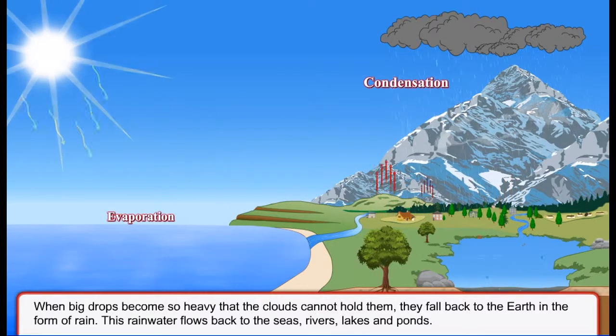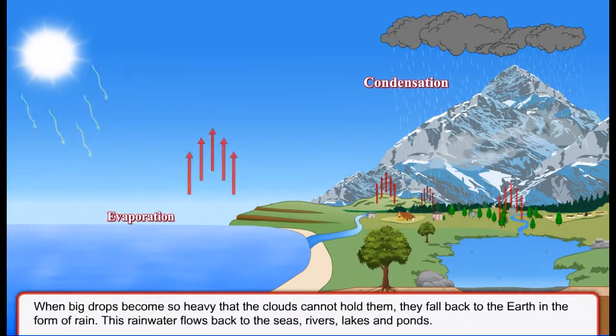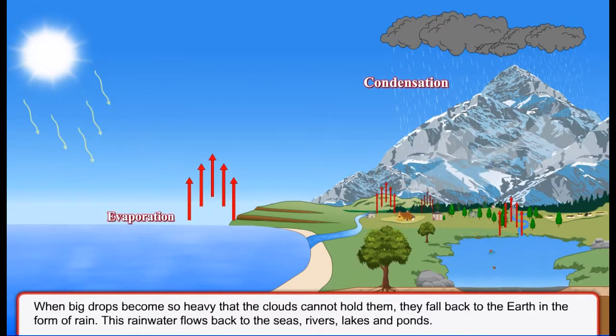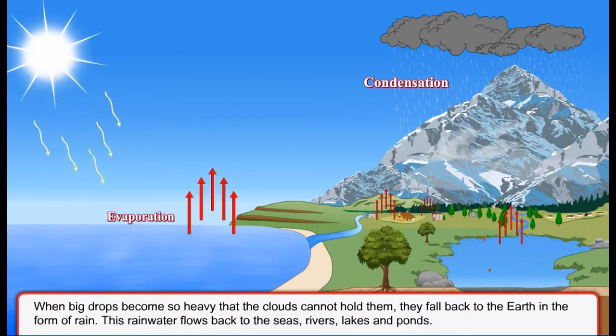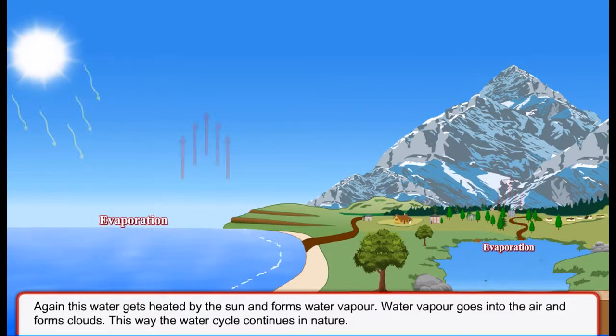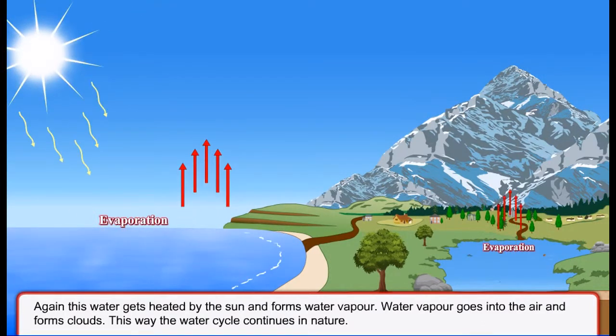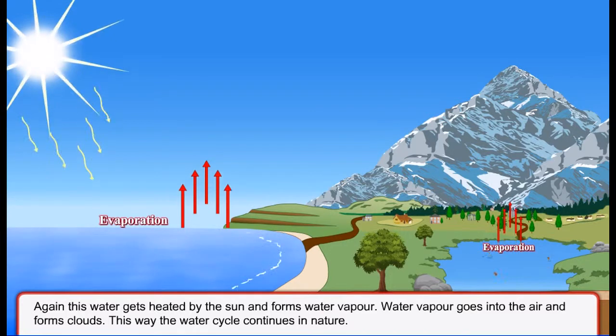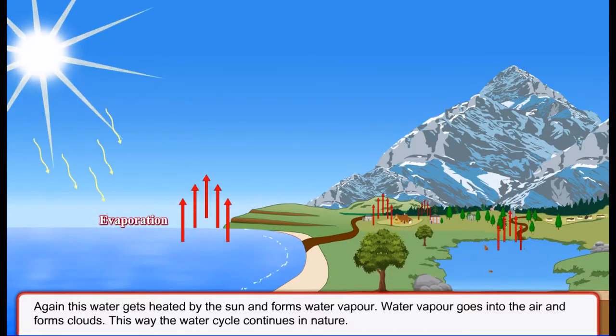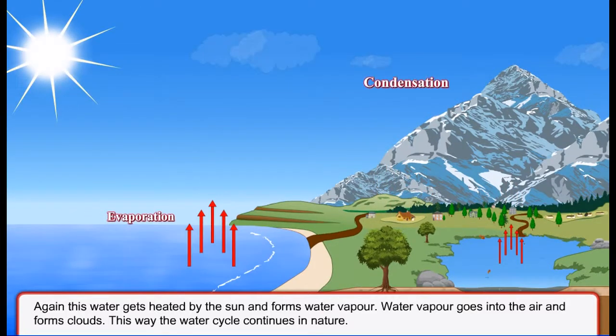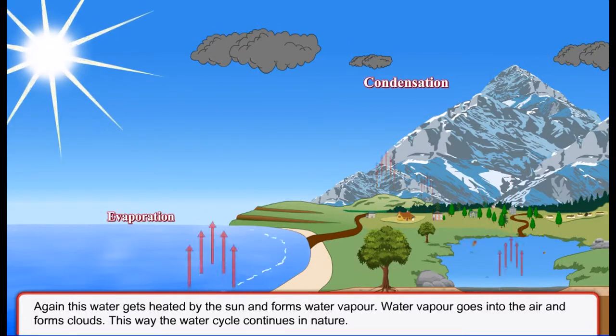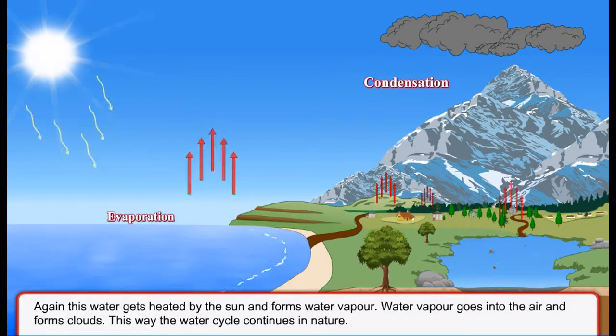This rainwater flows back to the seas, rivers, lakes, and ponds. Again, this water gets heated by the sun and forms water vapor. Water vapor goes into the air and forms clouds. This way, the water cycle continues in nature.